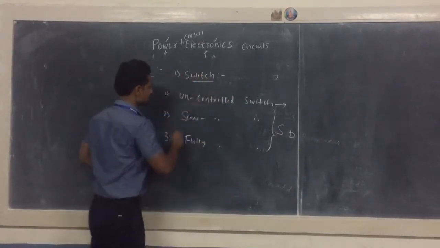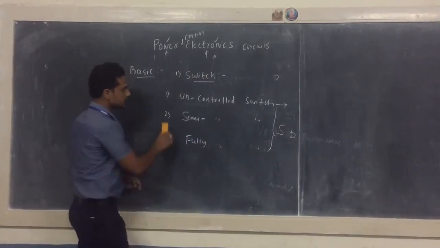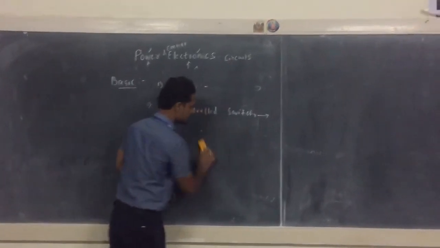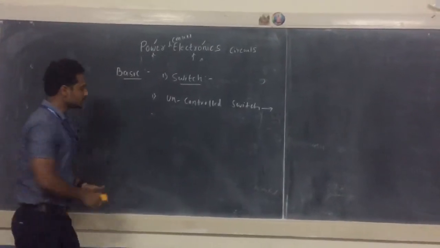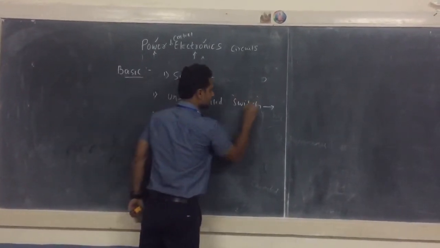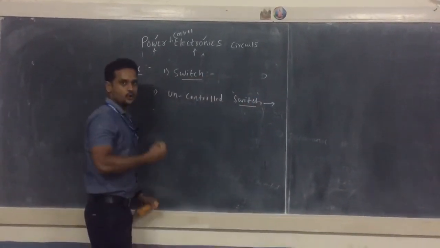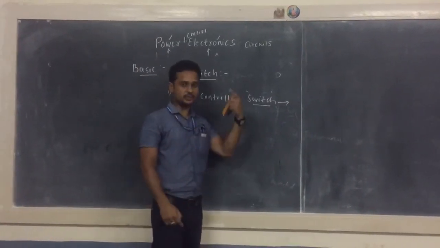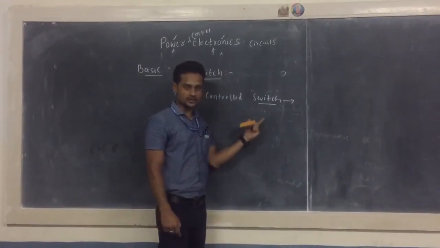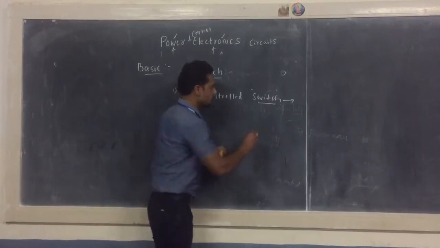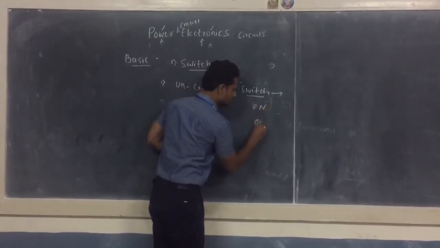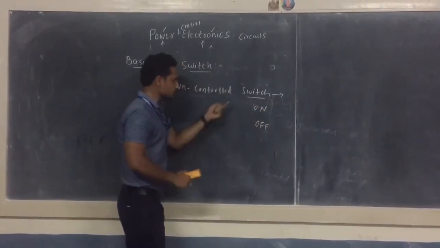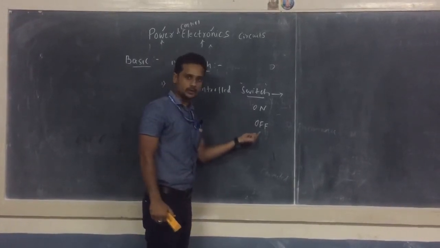Now concentrate on the first one, that is the uncontrolled switch. First, let us deal with the first type. Concentrate on this word switch. Switching means changing. Changing between what? Between two states. Then what are those two states? One is the on state and the other is the off state. So the switch position will either be turned on or turned off.